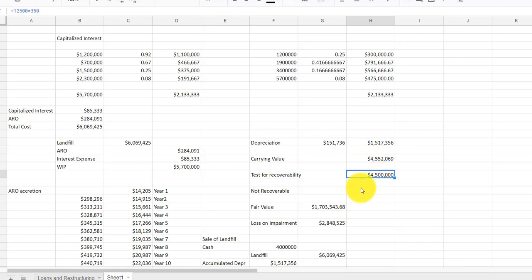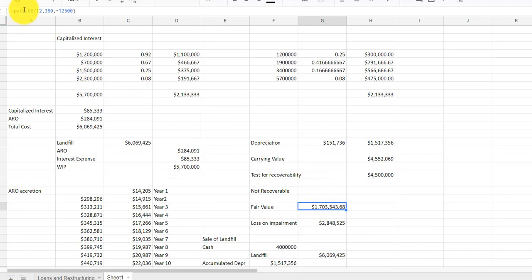It says we're going to receive $12,500 per month for the next 30 years. That's 360 months, so that's $4.5 million. That's less than the carrying amount. So it is not recoverable. That means that it is impaired. So then we need to figure out the fair value.